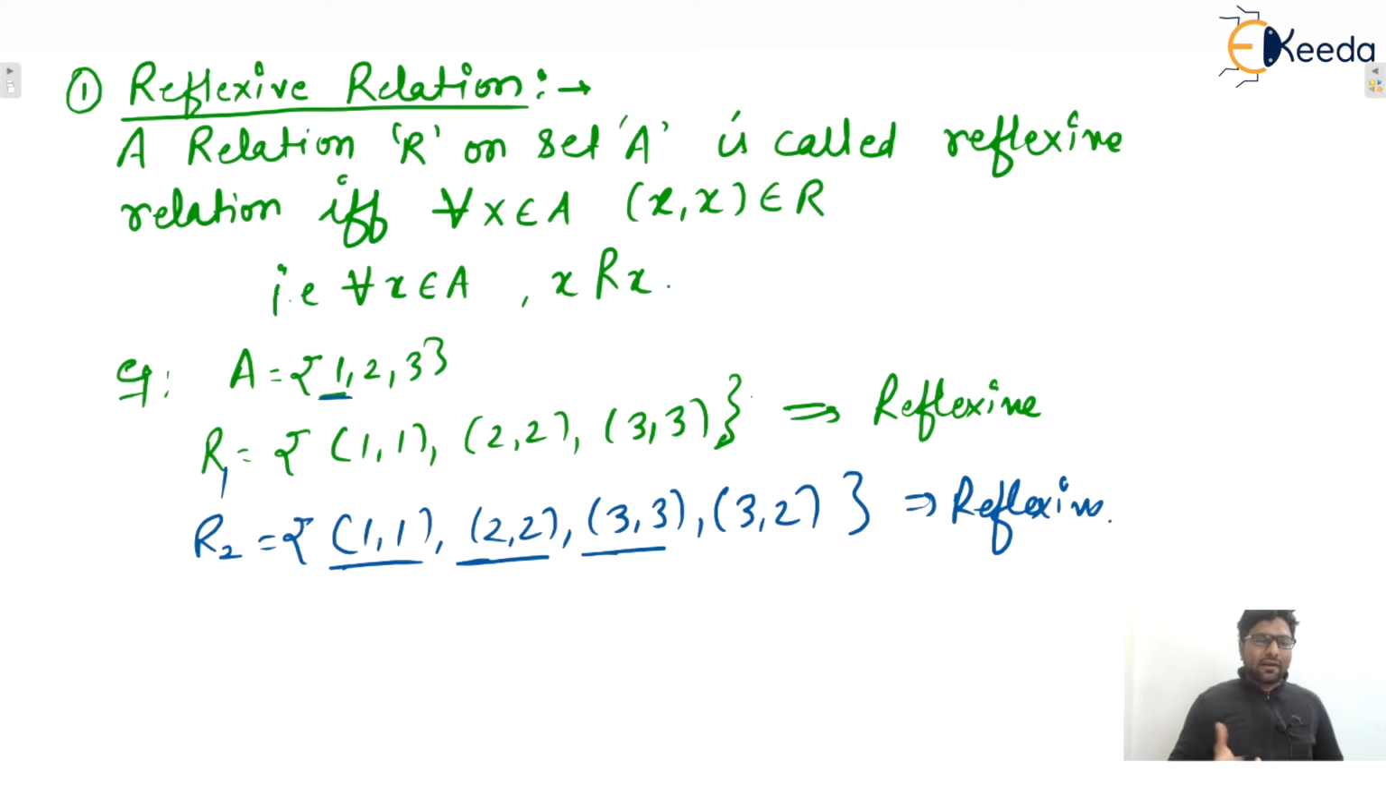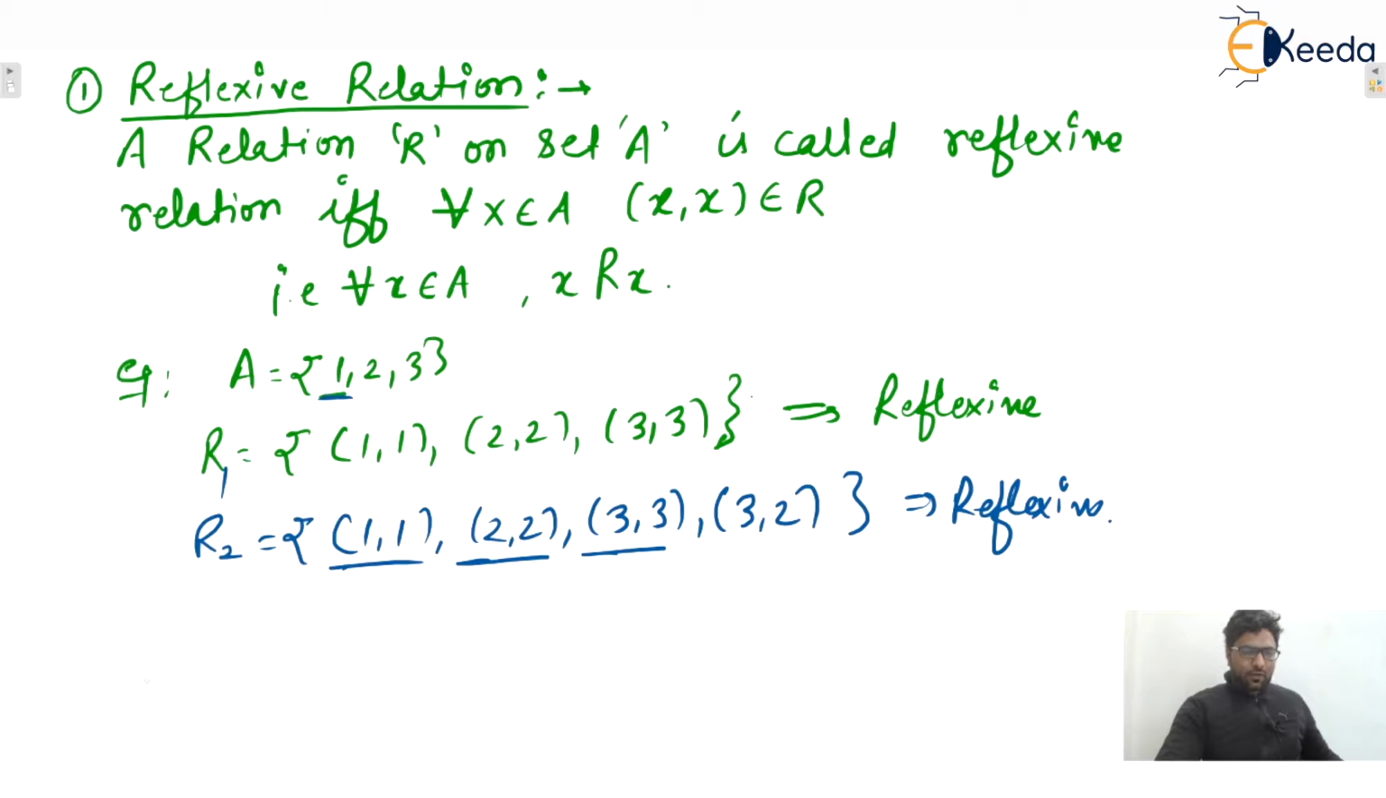If we draw the diagram of this particular relation, then at every node there will be a self loop. So self loops are compulsory. Other than these self loops, more ordered pairs can be inside the relation or not, it doesn't matter. But these are compulsory: 1 1, 2 2, 3 3. This type of self loop means for every element x belongs to A, x must be related with x. Okay.